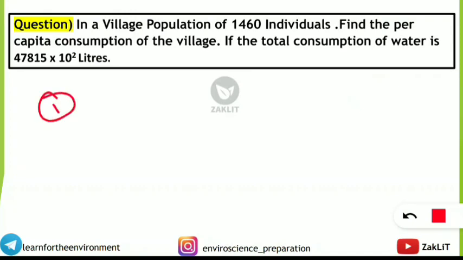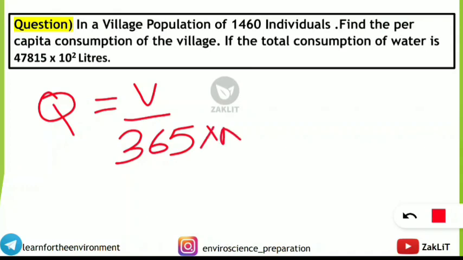Formula is Q, that is capital Q, is equal to V by 365N. So I'll write it here. Q is equal to V divided by 365 multiplied by N. Now we will see what are the things given in the question. So in the question, this 47815 into 10 to the power 2 liter is the value of V, that is the volume. So we'll write it here. We have to find the Q value, that is the per capita consumption.